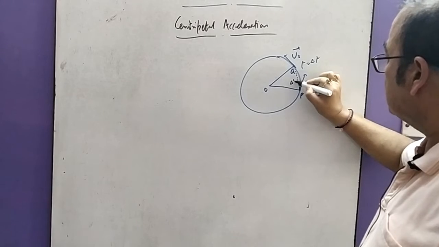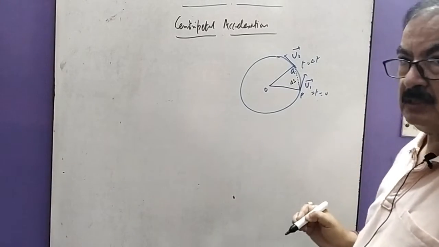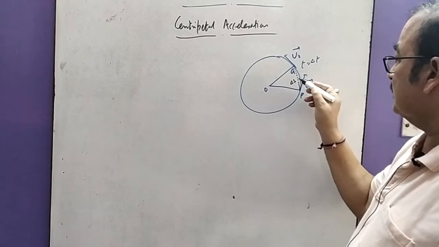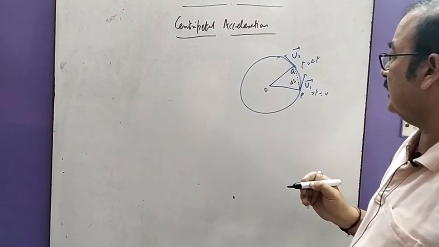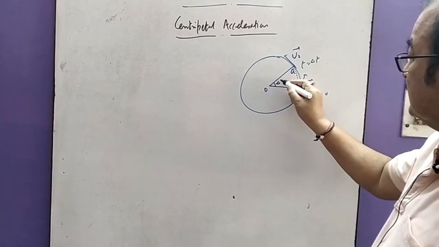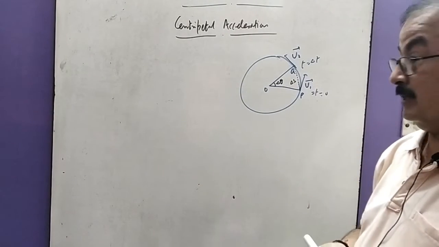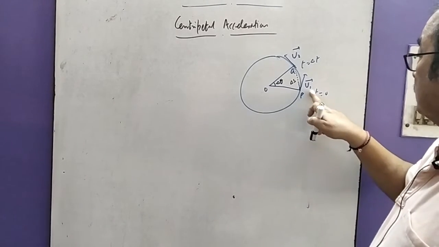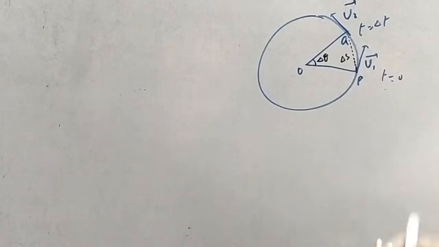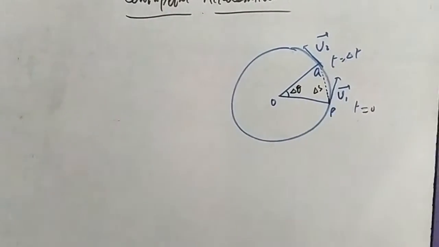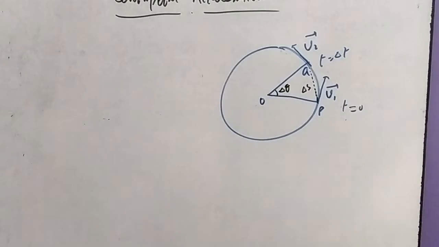This is your delta S. I am taking a very approximate straight line here. This is very close to this arc. This is your delta S, the length of this arc. Okay. Now the angle moved is delta theta. Remember, here the angle moved from time t equal to 0 to time t equal to delta t. How much? It is delta theta. This is the angle moved.